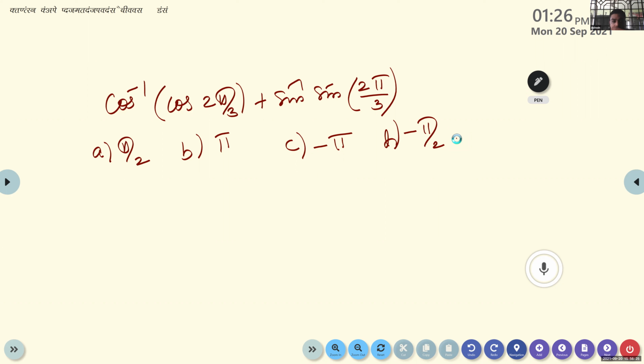Not in the branch, same branch value. Yes, it is about the principal value branch. If it lies in the principal value branch, we can cancel.